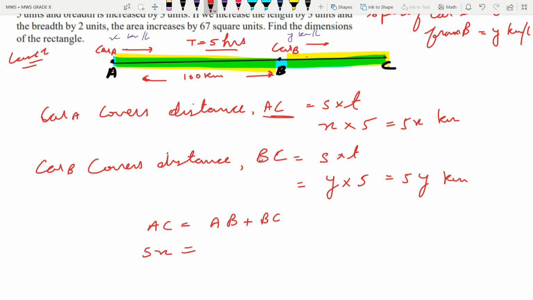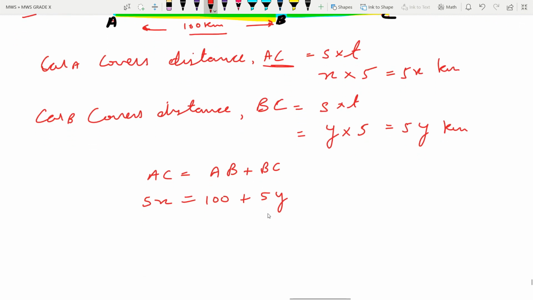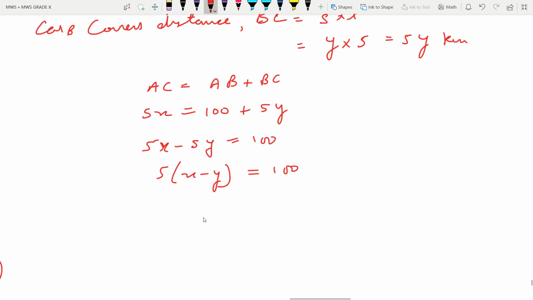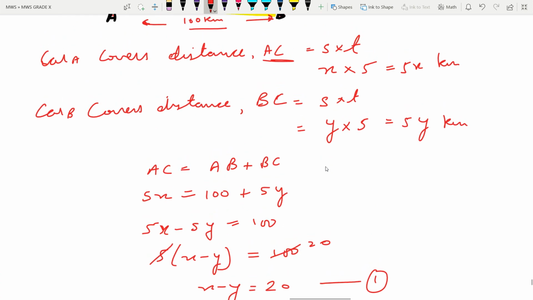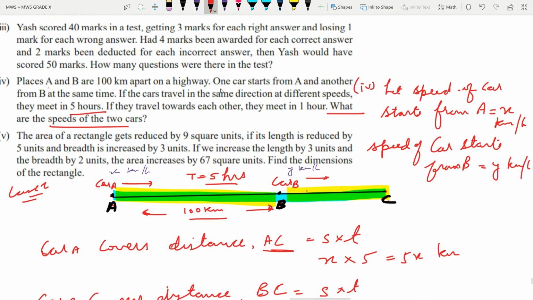What is the value of AB? AB is 100, it is written here. What is the value of BC? BC is 5y. Bring this 5y to this side: 5x minus 5y is equal to 100. This is the first equation, where we can take 5 common, so x minus y is 20. This is the first equation. After the first equation, let us move on to the question again.